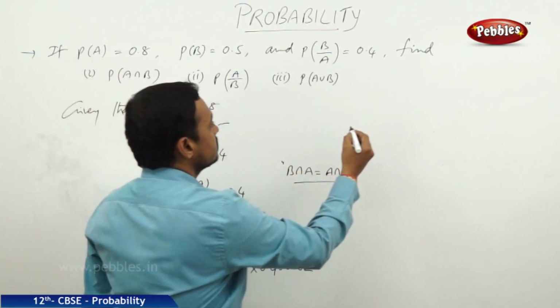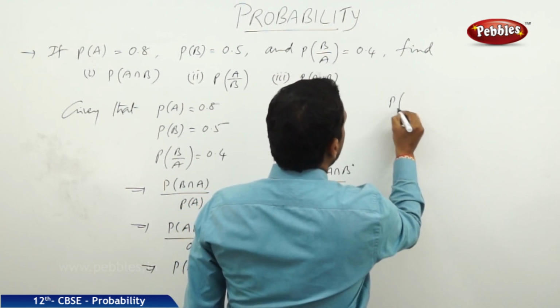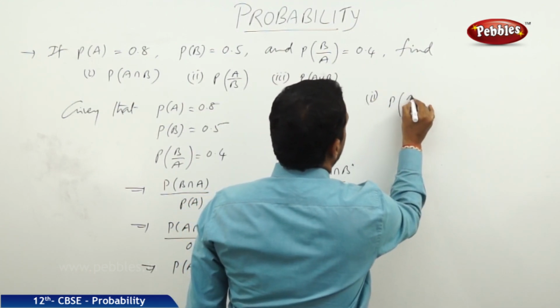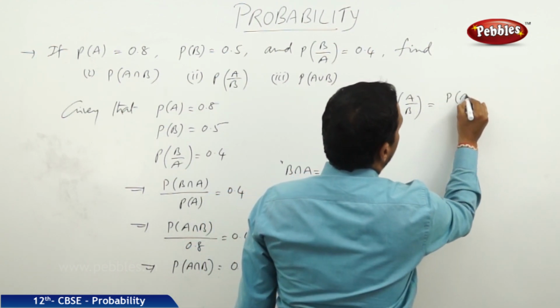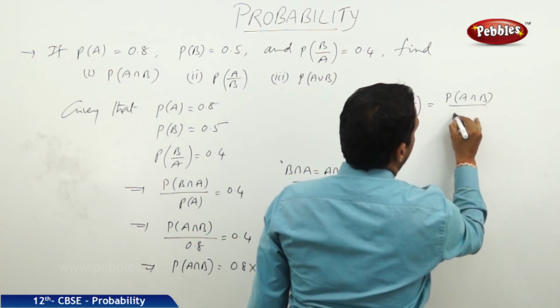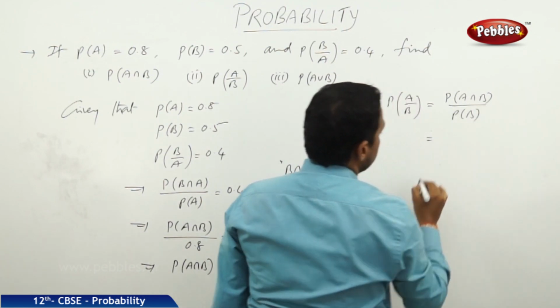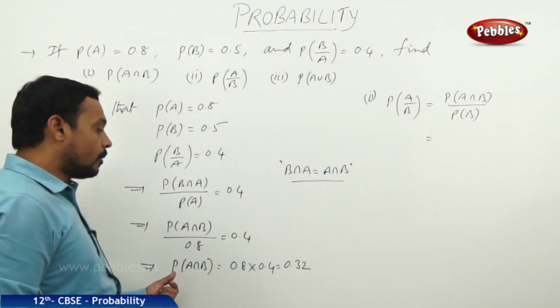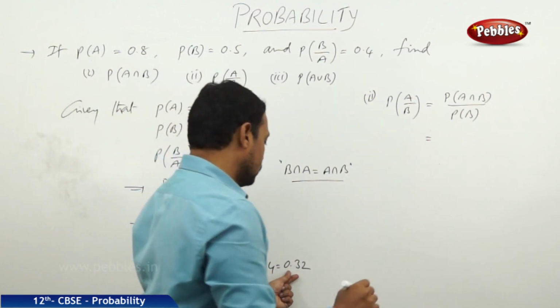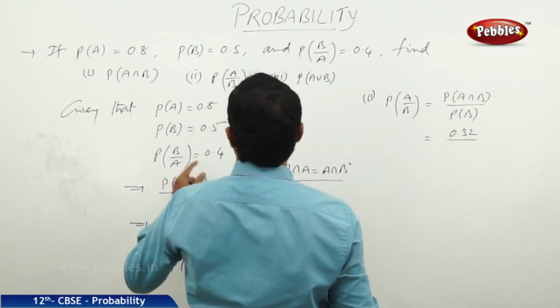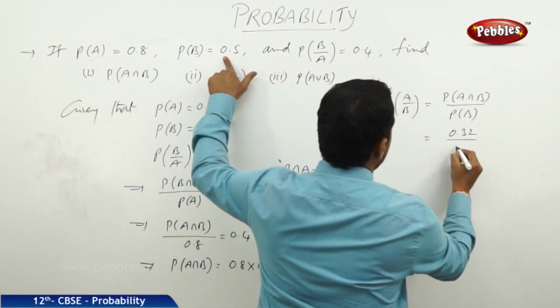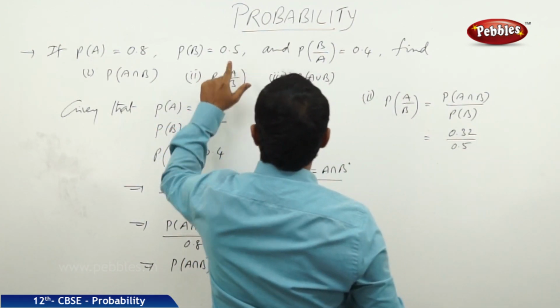And the next bit, the second bit, is the probability of A by B. The probability of A by B is equal to probability of A intersection B by probability of B. We just found the probability of A intersection B, that is 0.32, by the probability of B, which is given as 0.5.